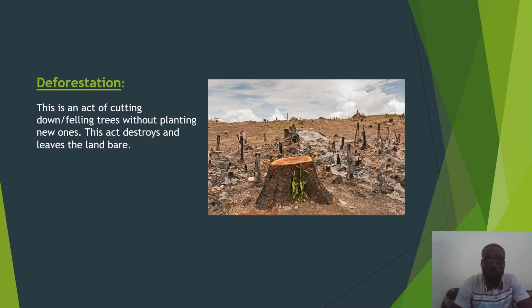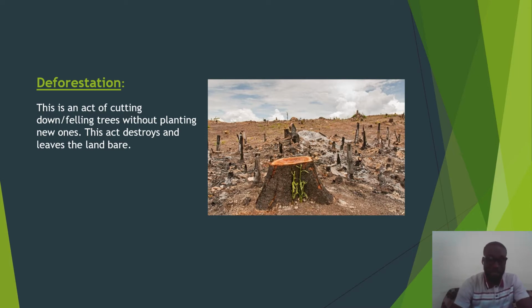So first and foremost, let's take a look at deforestation. When we say deforestation, this is an act of cutting down trees without planting new ones to replace them. So when we cut down trees without planting new ones, we destroy the environment. And as such, we destroy the land. We leave the land bare.